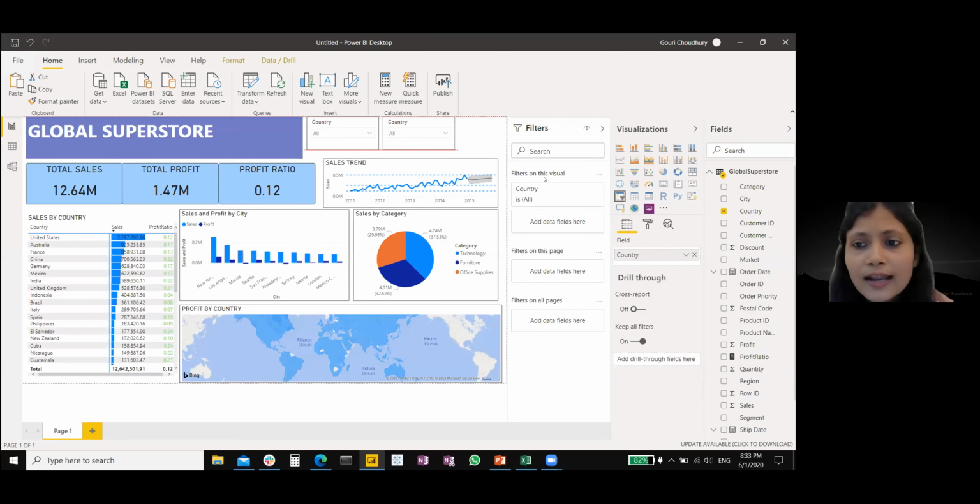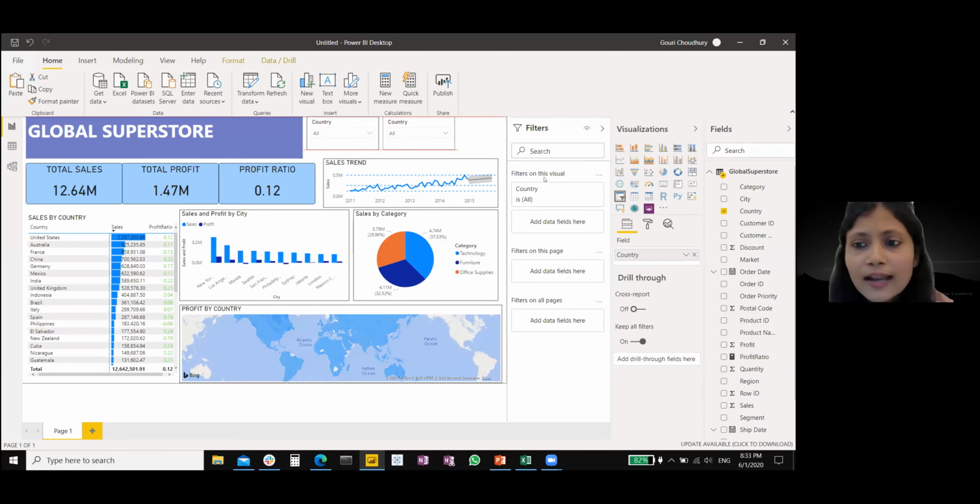I'll shift this a bit, then copy and create another filter, which will give the month. I have already used the year filter, so now I'm going to use the month filter. I'm going to increase the size of the text box.